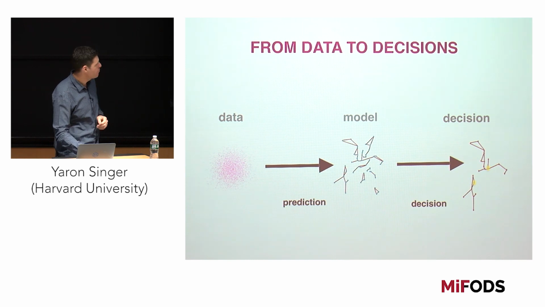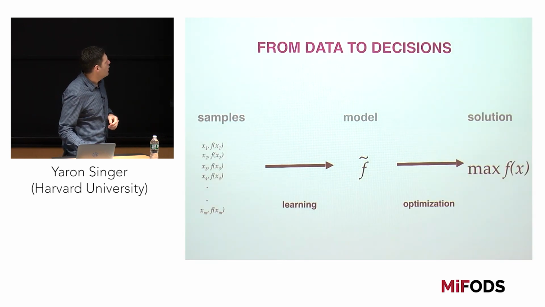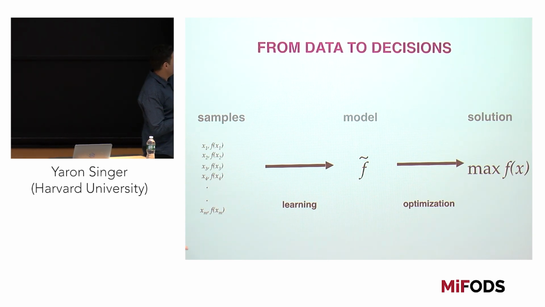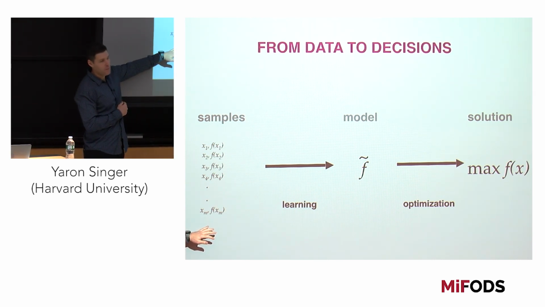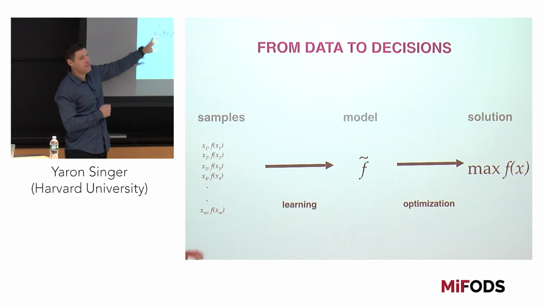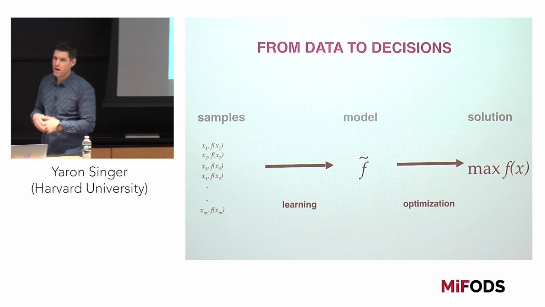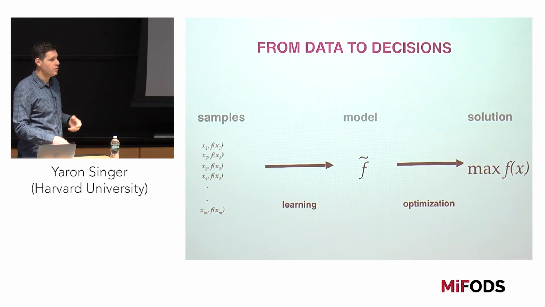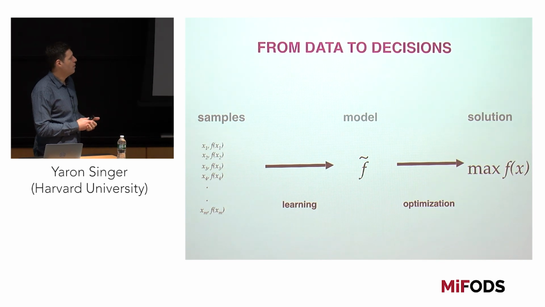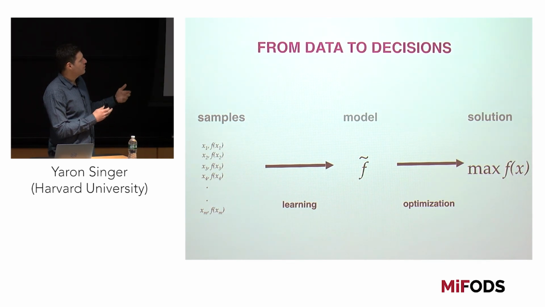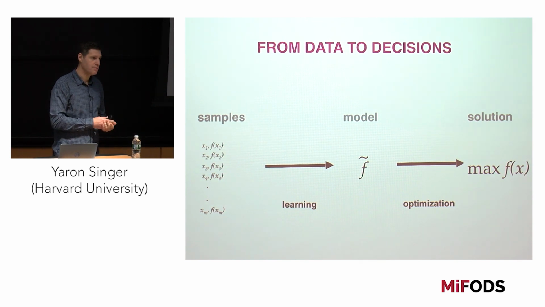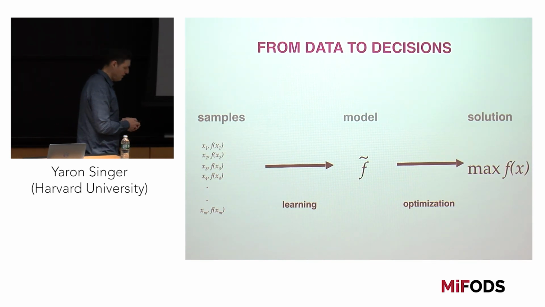Okay. We can formulate this a little bit more. What we're seeing is samples, and this is what we see when we say data. We use learning to use these samples to come up with some sort of model. The model is a model of our objective function that we're trying to optimize to make a decision. Then we optimize over this model to come up with some sort of solution. Does that make sense?